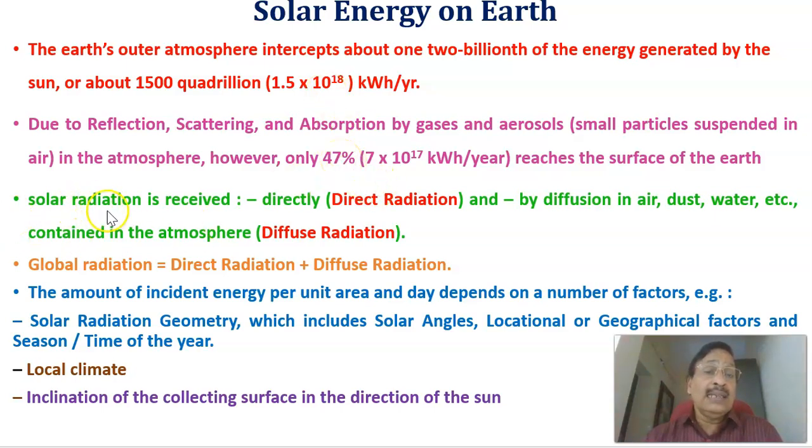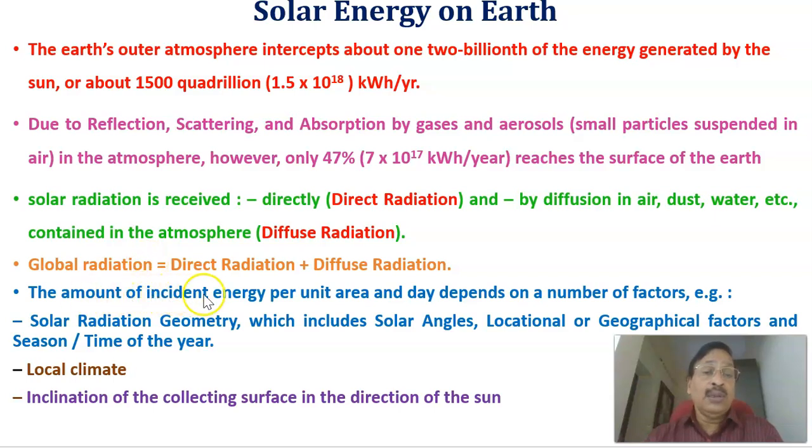Solar radiation is received in two ways. One is directly reaching, which is called direct radiation. Another is by diffusion in the air, dust, water, etc. That is called diffusion radiation. The total radiation, called the global radiation, is the sum of the direct radiation plus the diffusion radiation. Therefore, direct radiation plus diffusion radiation is the total global radiation from the sun.